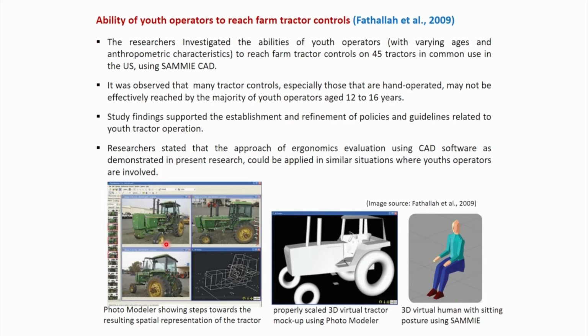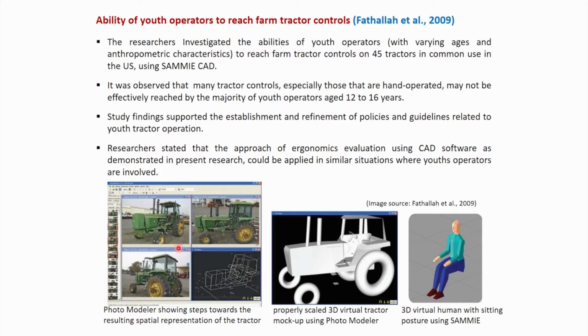So, now these are a few steps of how that analysis has been done. From the original tractor, using markers, they derived this type of model or data points for developing the CAD model of the tractor. For this purpose they used PhotoModeler software.